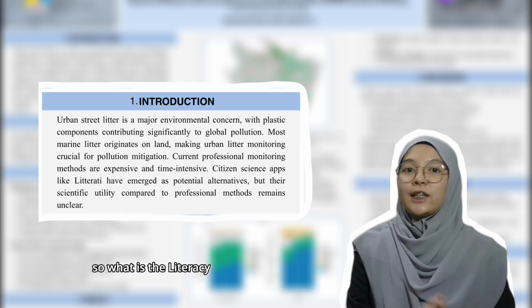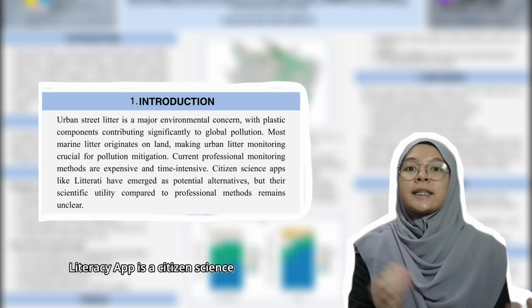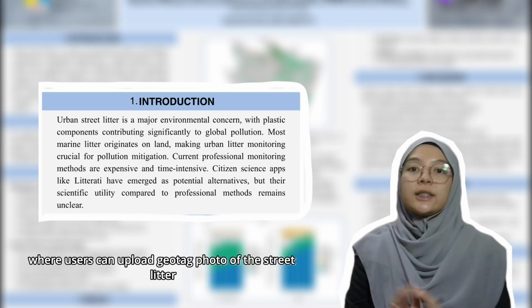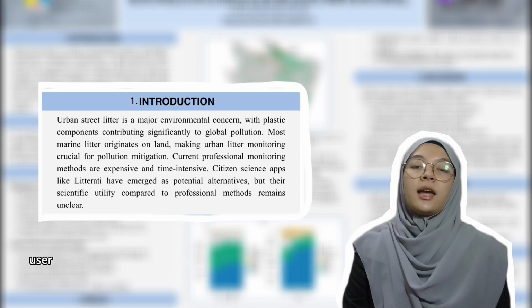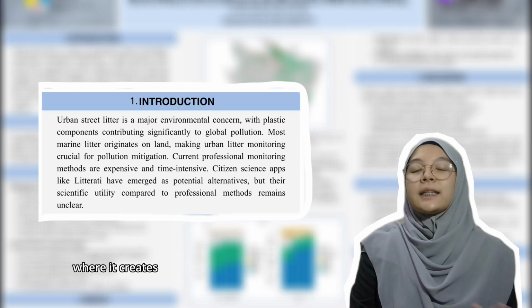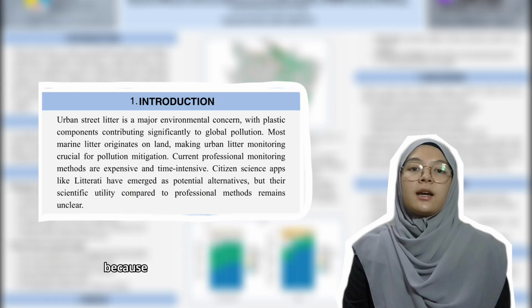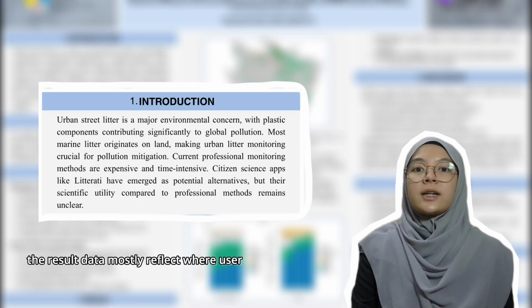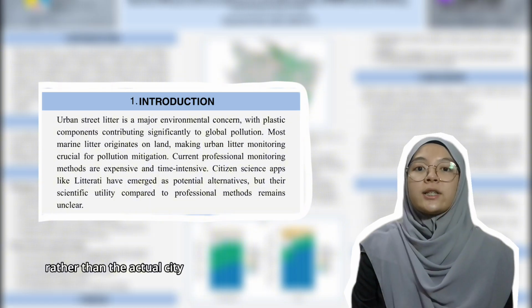So, what is the LITTER app? The LITTER app is a citizen science tool where users can upload geotagged photos of street litter before throwing it away. Users can add tags to identify the trash material and type, which creates a global database. Because it is voluntary, the resulting data mostly reflect where users choose to walk rather than the actual citywide litter